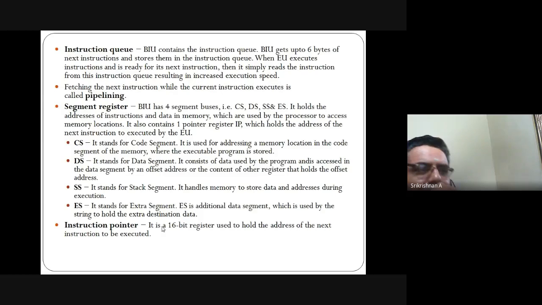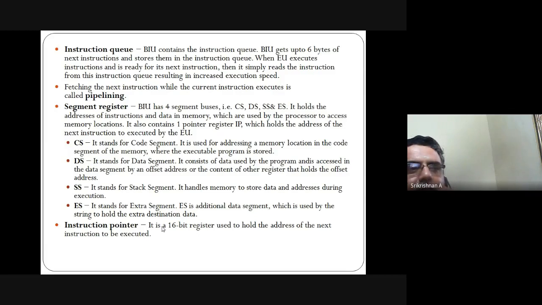For anything additional, you go for the extra segment. Nothing much needed, they are just features. Wherever the memory location has to be addressed, code means code segment, data means data segment, stack means stack segment, anything extra means extra segment.